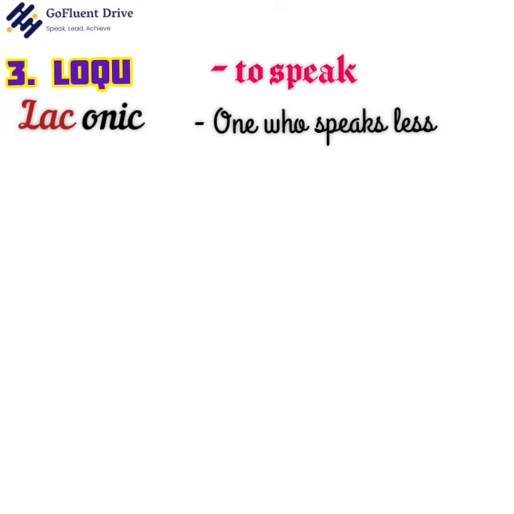The third root is loc. The root word loc means to speak. Laconic. Laconic is an adjective for a person who speaks less. But whatever he speaks has very significant and a deep meaning. Thus, a laconic person means one who speaks less. Eloquent. The root word loc means to speak. Thus, eloquent means a person who speaks beautifully and expresses his ideas clearly and well. Thus, eloquent means speaking beautifully.